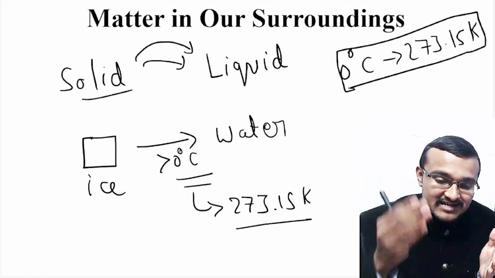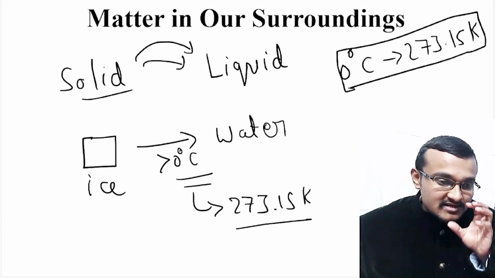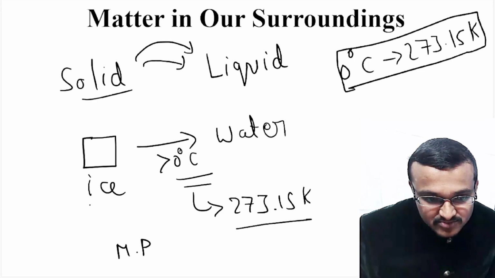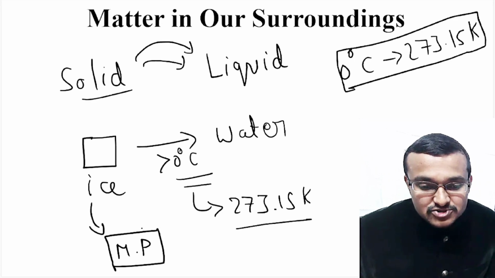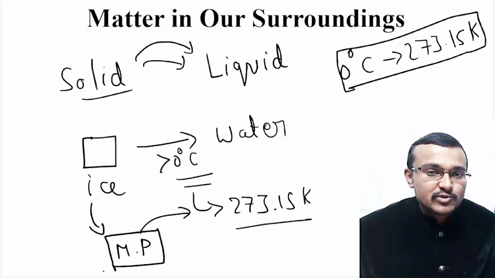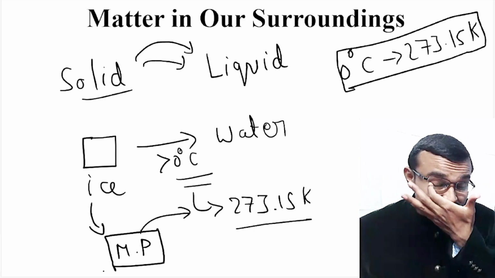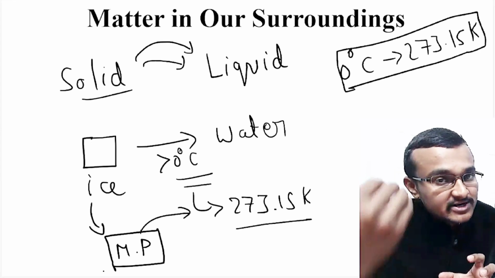That acts as the melting point of that substance, that is water. The melting point of this ice, MP refers to melting point, is 273.15 Kelvin. So if you maintain the temperature slightly above 273.15 Kelvin, this ice will be converted into water.